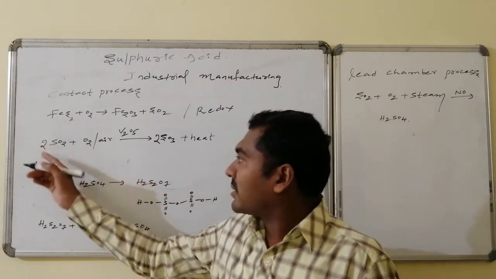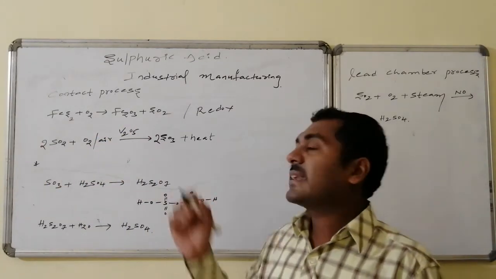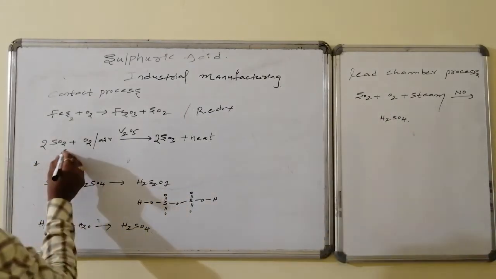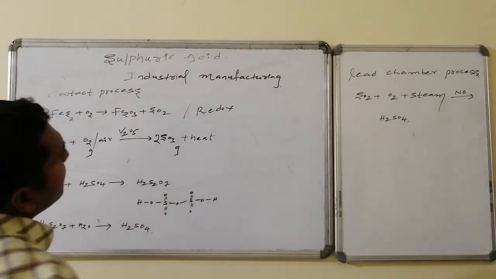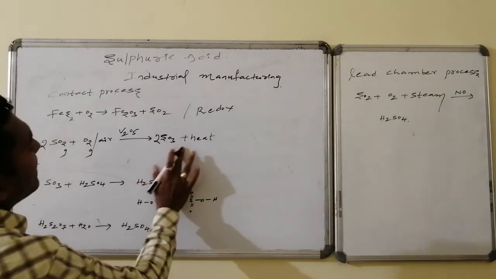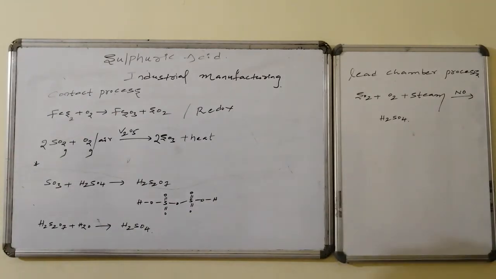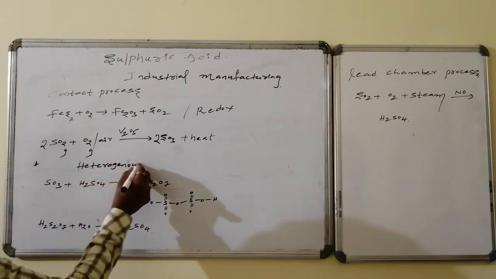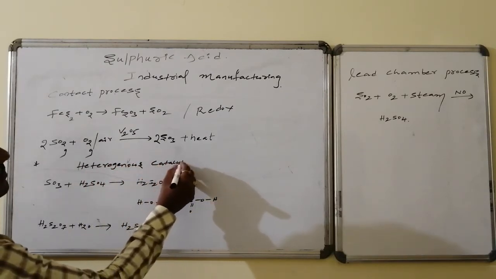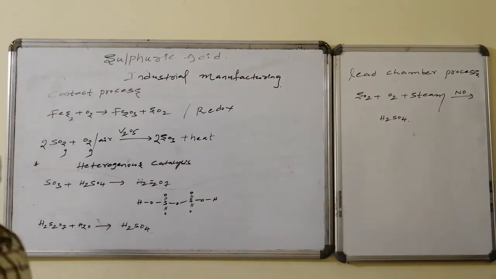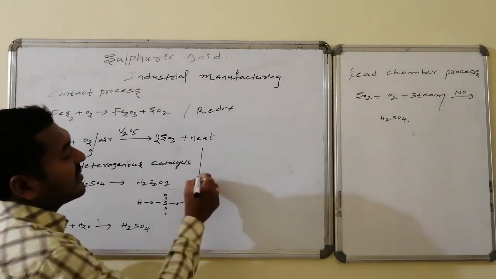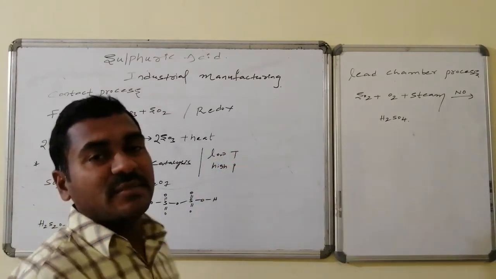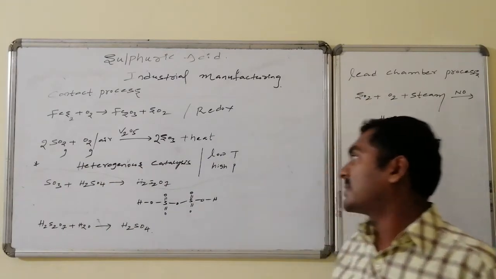Moreover, here the starting material is in one phase, the gas sulfur dioxide, whereas the catalyst vanadium pentoxide is solid, in another phase. Hence it is heterogeneous catalysis. It is an example of heterogeneous catalysis. Favorable conditions are low temperature as well as high pressure.